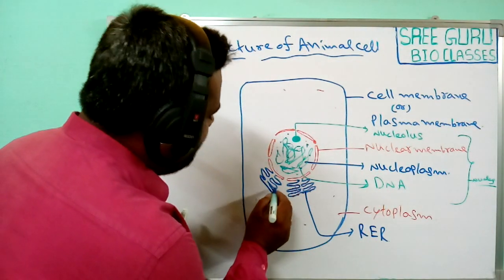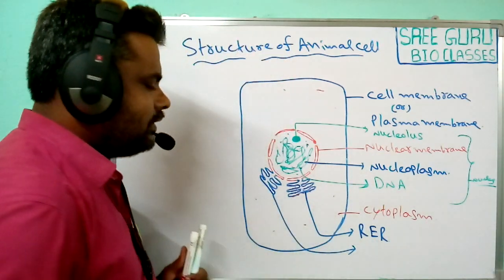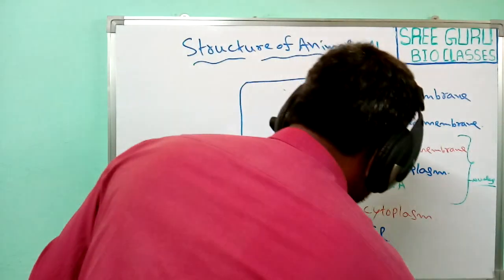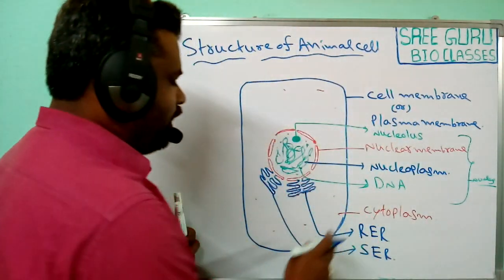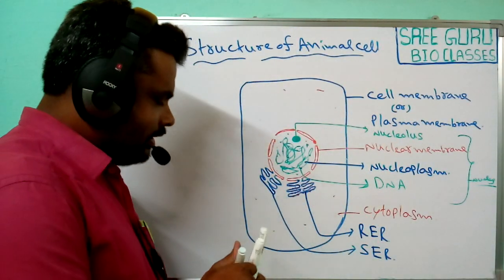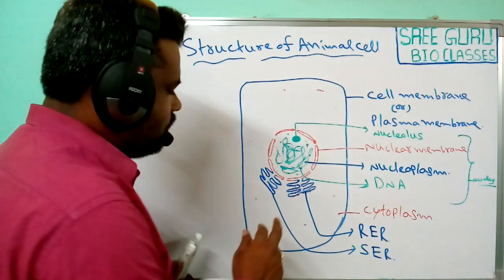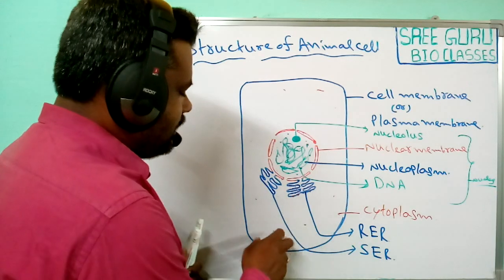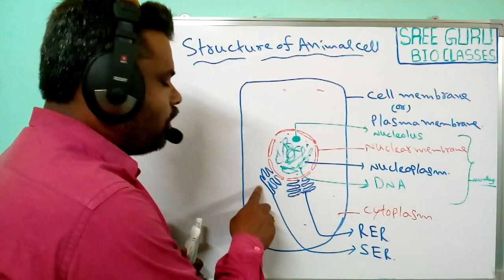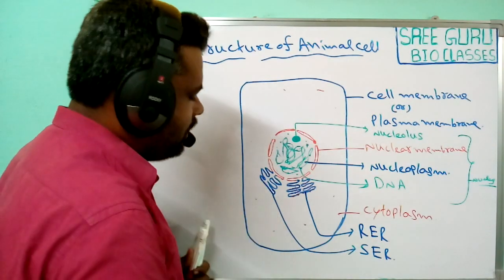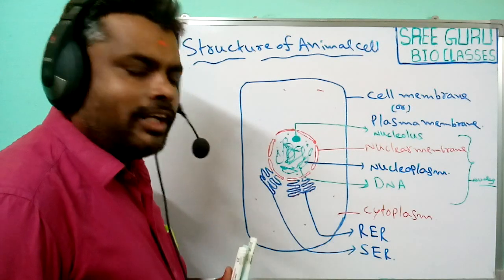Sometimes the endoplasmic reticulum does not have ribosomes on its walls, that is known as smooth endoplasmic reticulum, SER. Rough endoplasmic reticulum means ribosomes are attached to the walls, so mainly it is involved in protein synthesis. In smooth endoplasmic reticulum, no ribosomes are attached to the walls.